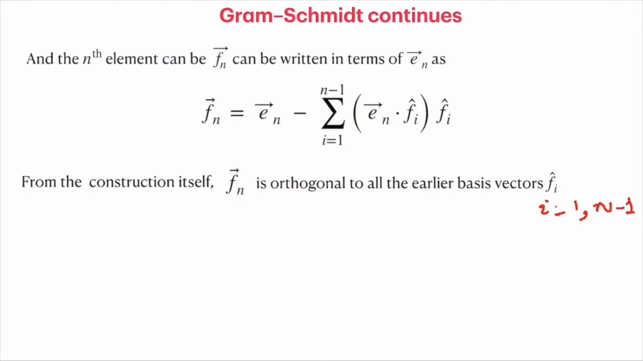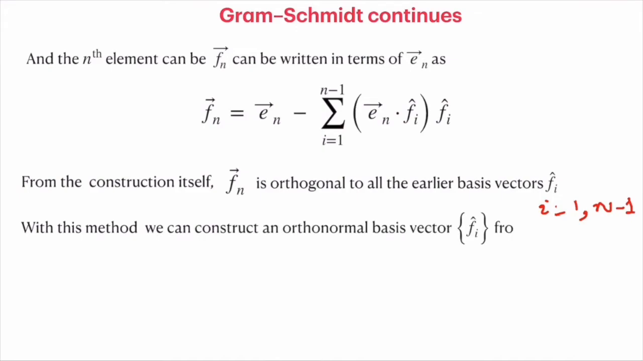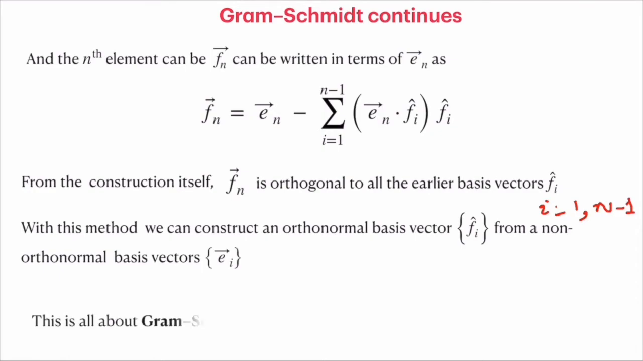We normalize this vector and construct the unit vector, and the collection of all these unit vectors, done for all the elements in Ei, completes the basis F i cap, and these are orthonormal bases. The procedure is simply called the Gram-Schmidt orthonormalization procedure.